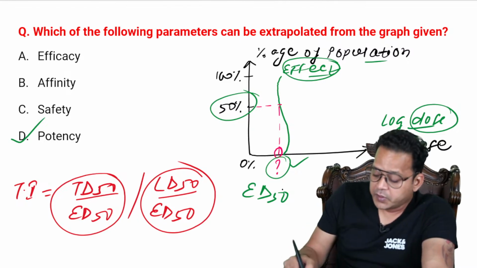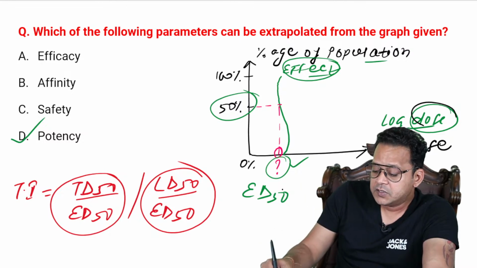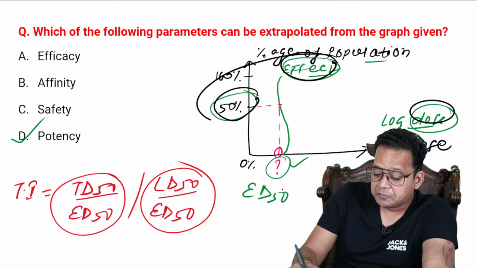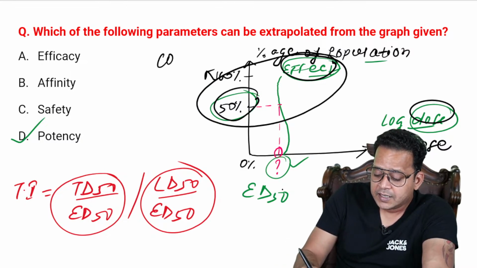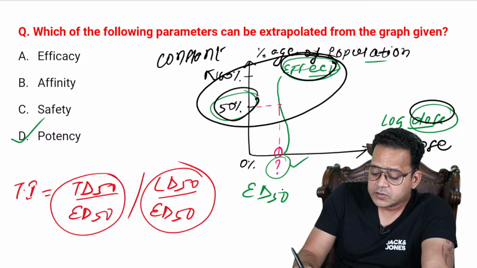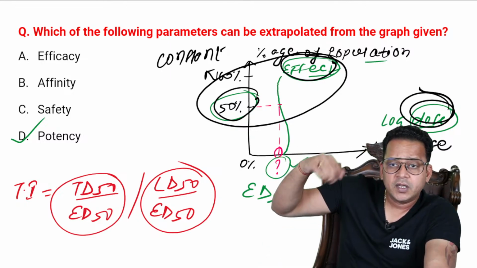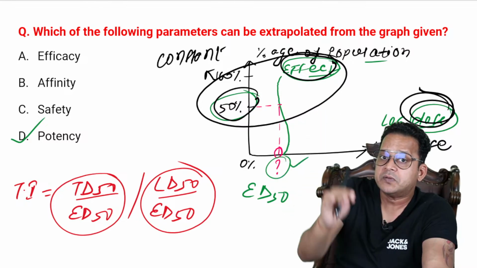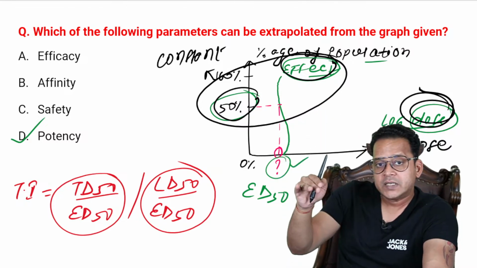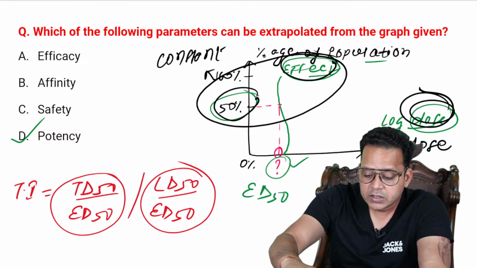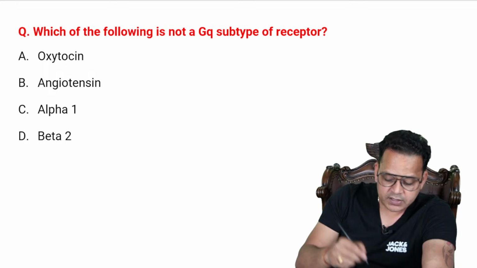Why? Because what is ED50? ED50 is dose required to produce effect in 50% of population. So this effect in 50% of population is something which is constant. So effect is constant, it is not changing. What is changing is the dose required. More dose required to produce effect in 50% of population, less potency; less dose required, more potency. So ED50 is a marker of drug potency. So again, this is not a difficult one.